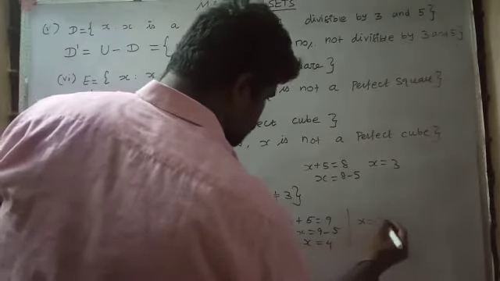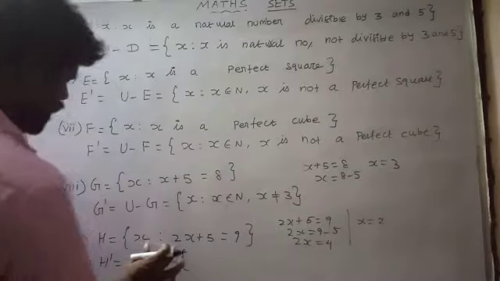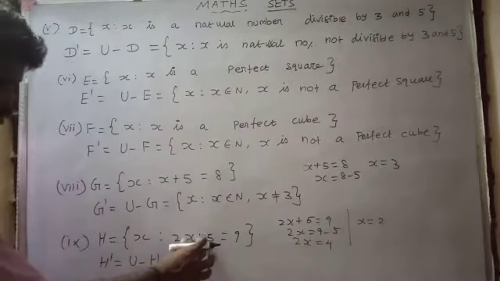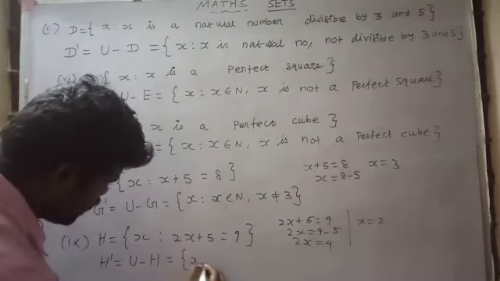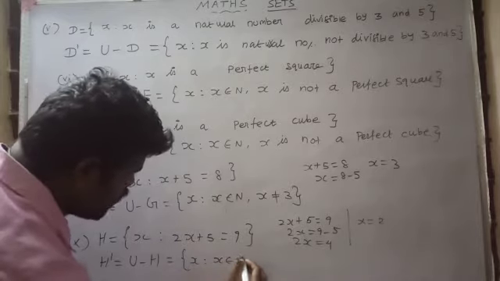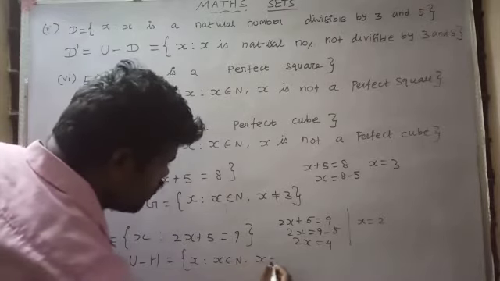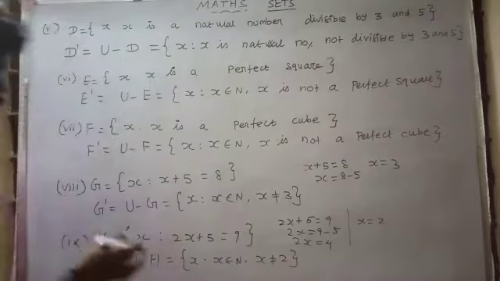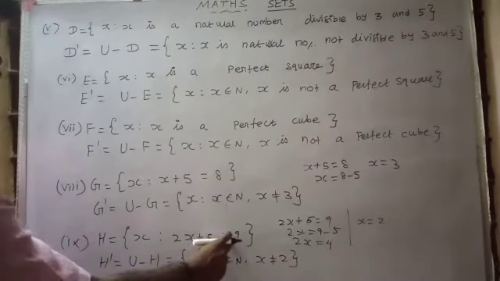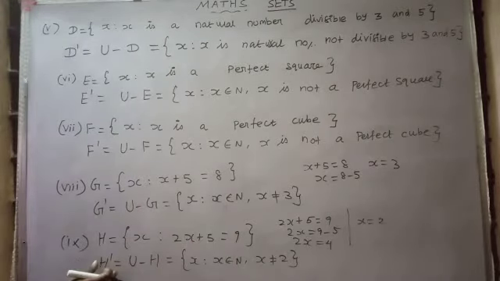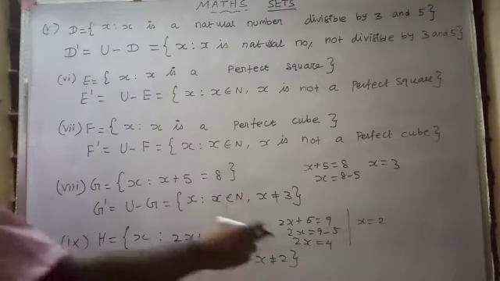Therefore, x equal to 2. This set contains x equal to 2. But here, X such that X belongs to N, X not equal to 2, because this is a complement set. Here the set is x equal to 2. The complement set is x not equal to 2. Refer the sum.